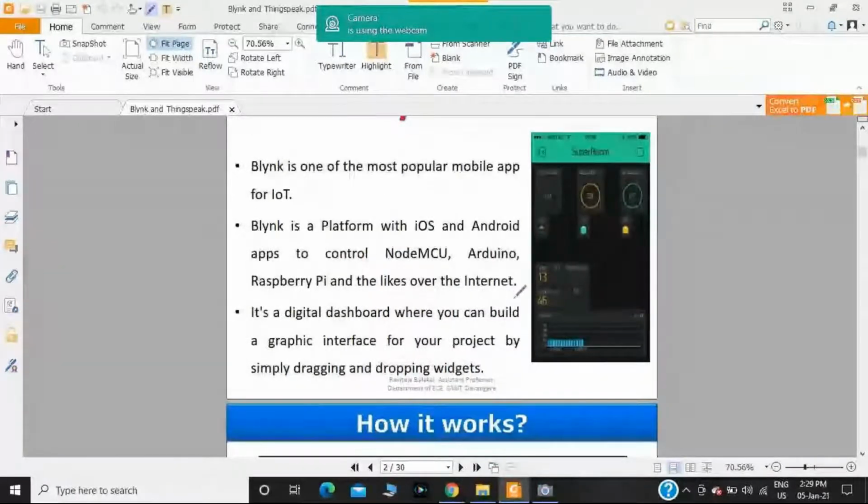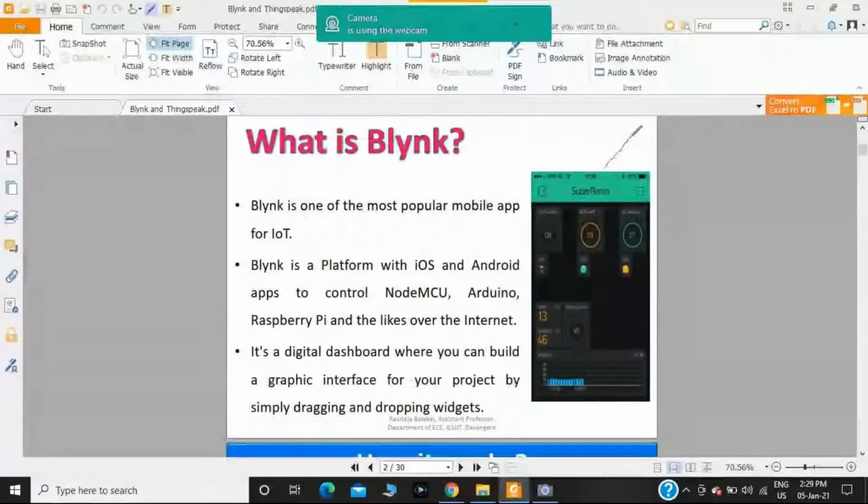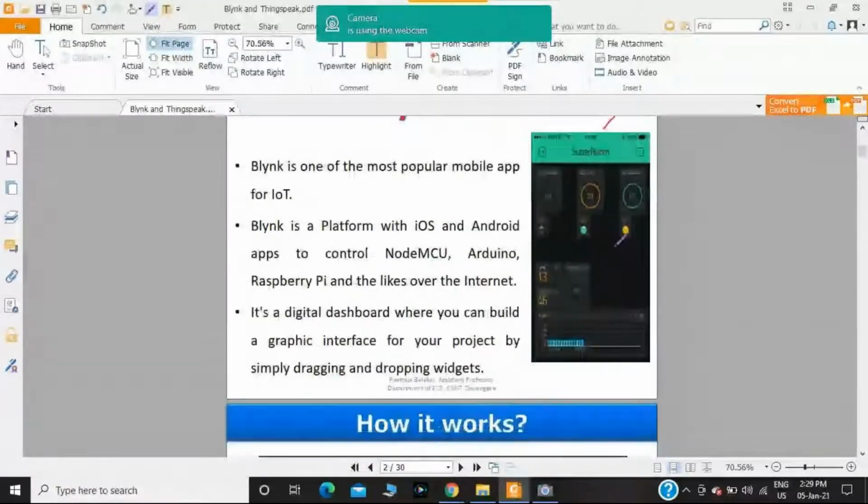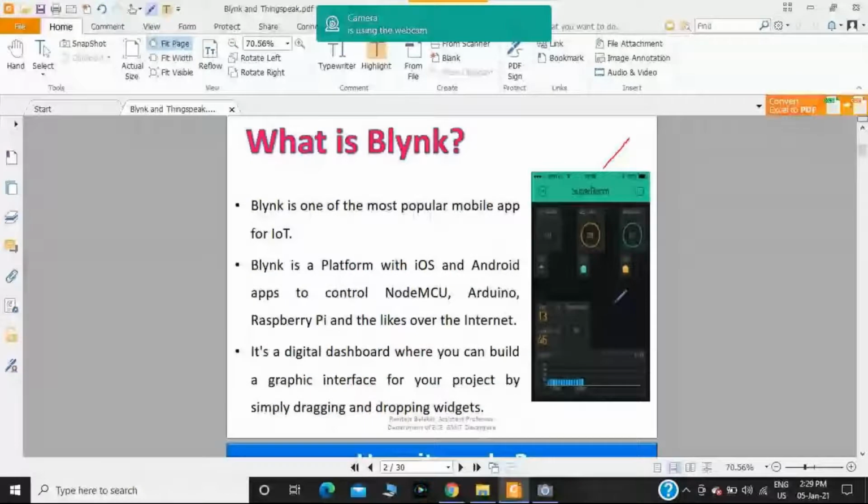As you see at the right side, this is the digital dashboard of the Blynk app. It's a digital dashboard where you can build a graphical interface for your project by simply dragging and dropping the widgets. We are going to call them widgets. Simply we can drag and drop the widgets into your respective project.